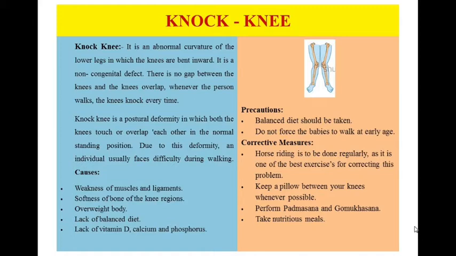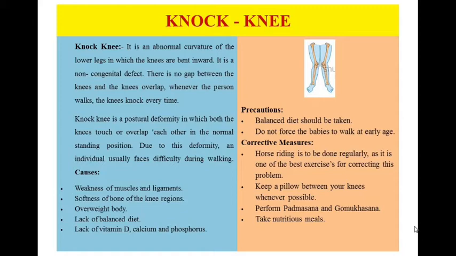Causes: weakness of muscles and ligament, softness of bone of the knee regions, overweight body, lack of balanced diet, lack of vitamin D, calcium and phosphorus. Precautions: balanced diet should be taken. Do not force the babies to walk at an early age.